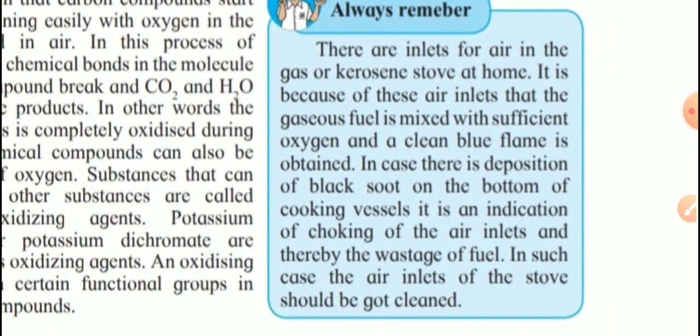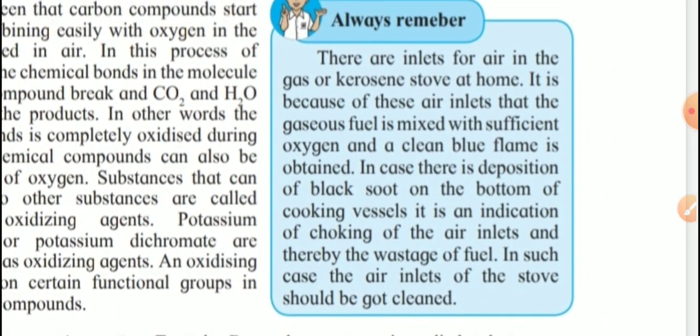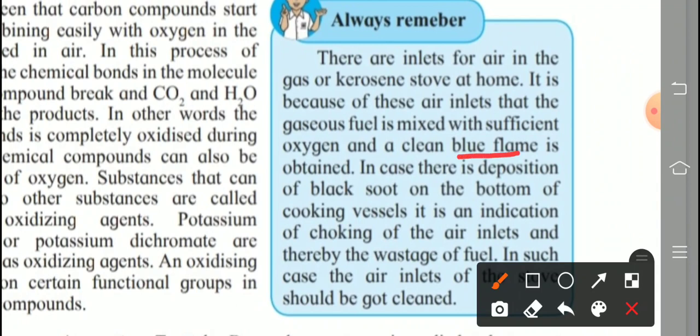Now always remember, there are inlets for air in the gas or kerosene stove at home. It is because of these air inlets that the gaseous fuel is mixed with sufficient oxygen and a clean blue flame is obtained.